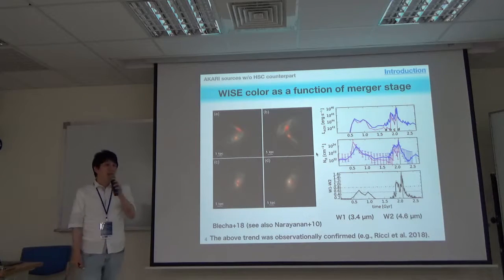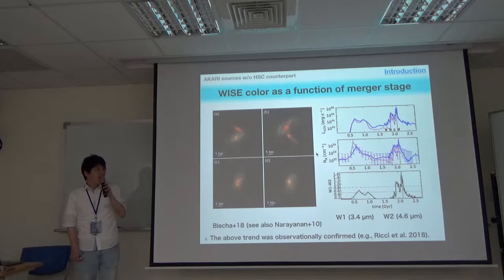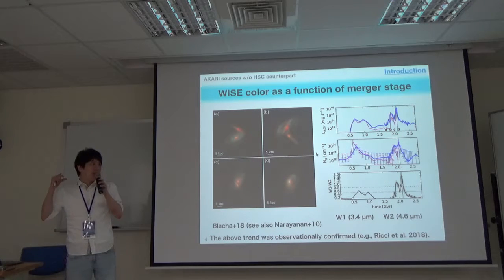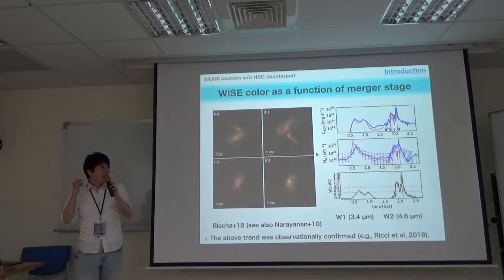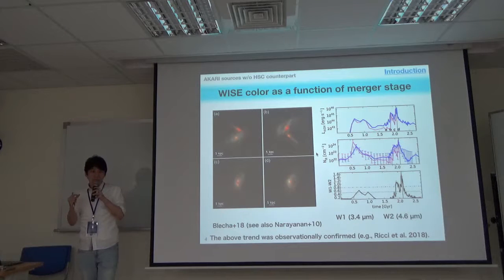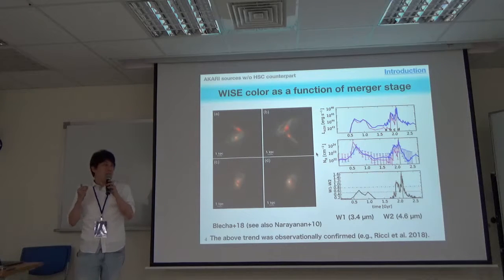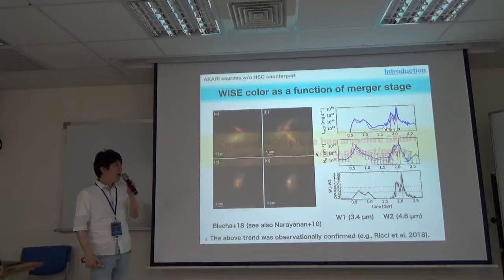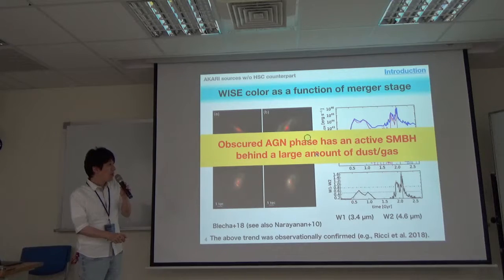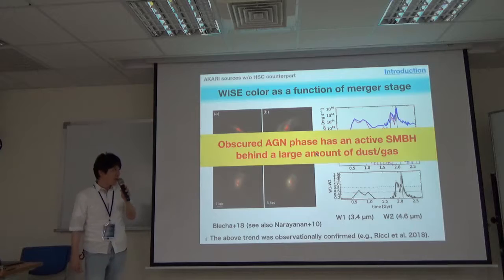This result could indicate that the particularly obscured AGN phase is a very active growing phase of supermassive black holes behind a large amount of gas and dust. Also, the WISE W1 and W2 color may be a good tracer for AGN activity and dust obscuration.